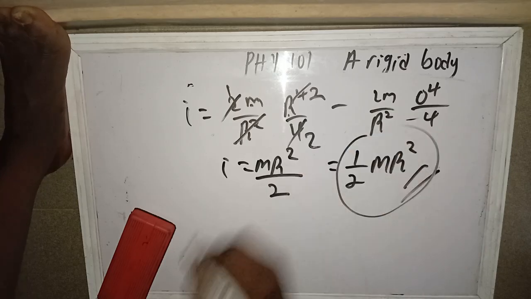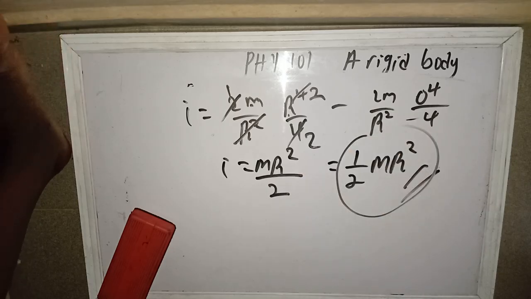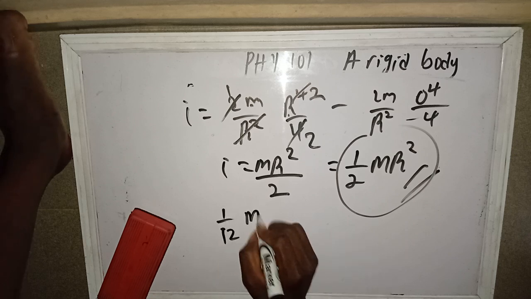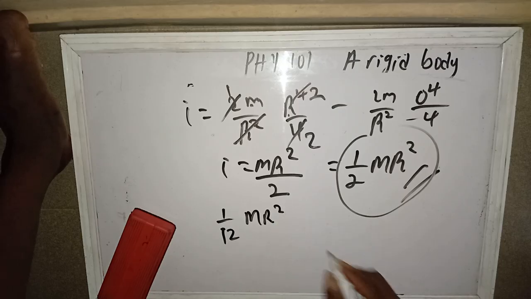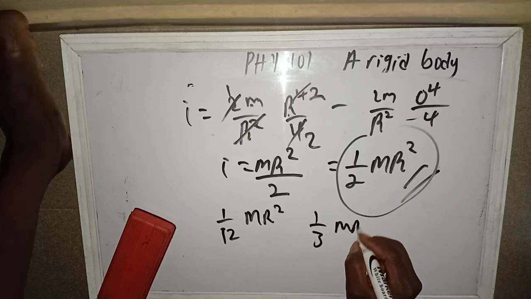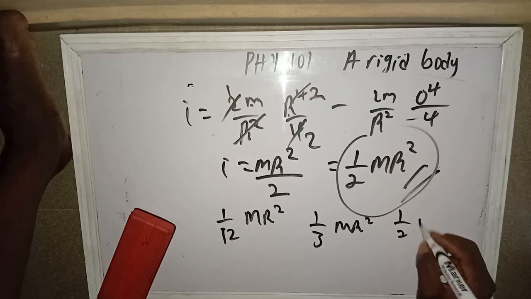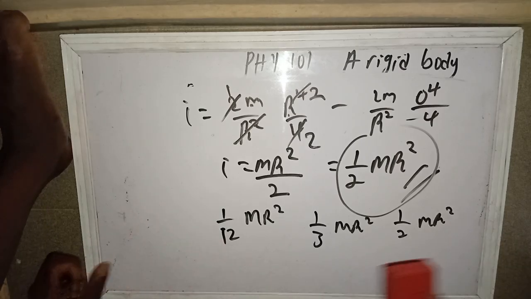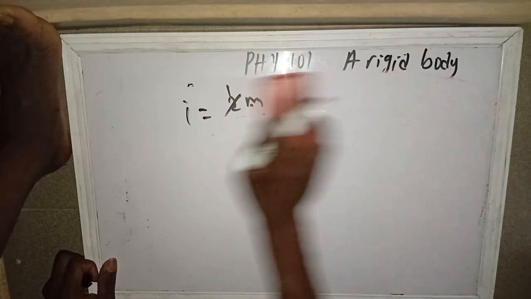You can cram it. For a thin rod about the center, that is, its axis is about the center, it is 1 over 12 m l squared. At one end it is 1 over 3 m l squared. Circular disc, 1 over 2 m r squared. Please take note of that. So those are the formulas. Let me just write some of them.